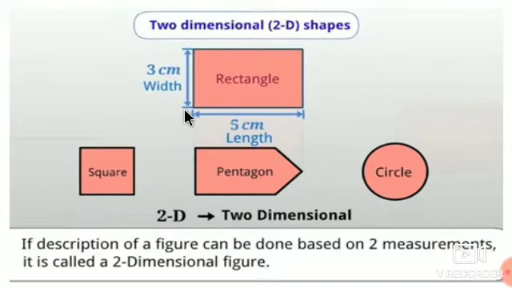Now the rectangle. A rectangle has length, and it has width. It means it has two dimensions. This is called the dimensions. Length is one dimension and the other is the width here. So this rectangle is a two-dimensional figure, like square, pentagon, circle, triangle. All these are two-dimensional shapes.